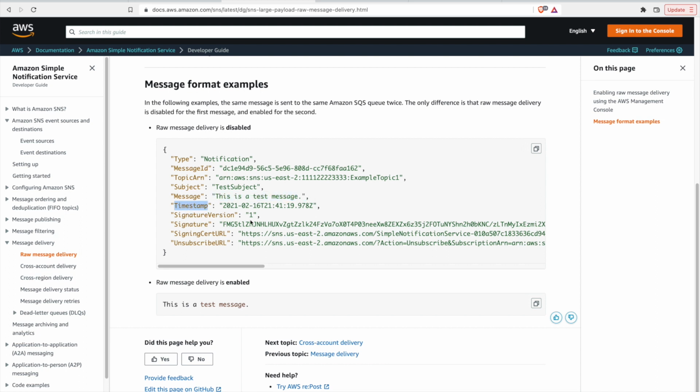And it does have this timestamp here, but this is not the timestamp of when the event occurred in the underlying API or the underlying service. So for our example, the order service maybe processed that order at a completely different time. This timestamp doesn't necessarily reflect when the order actually occurred. So just keep that in mind.